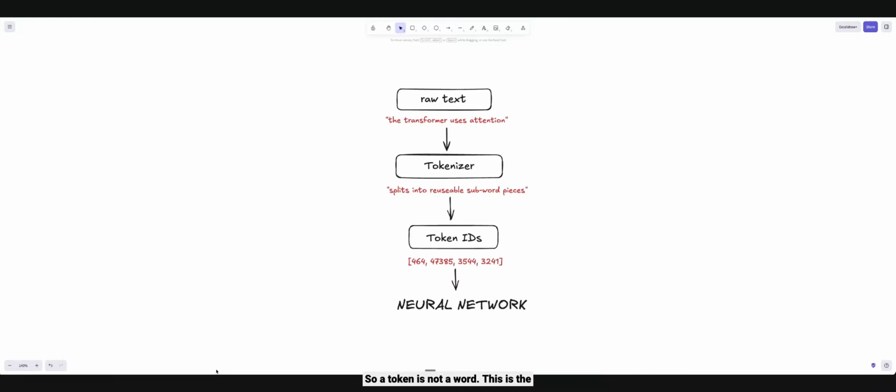So a token is not a word. This is the first thing I want you to unlearn. In modern language models, a token is usually a piece of a word, what we call a sub-word unit.